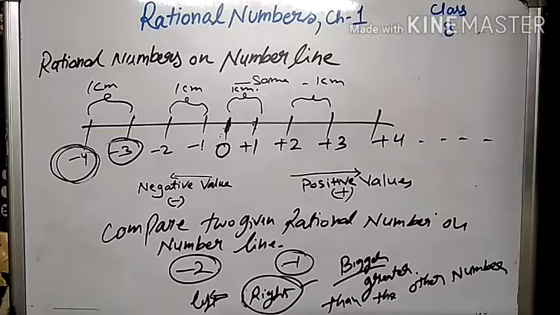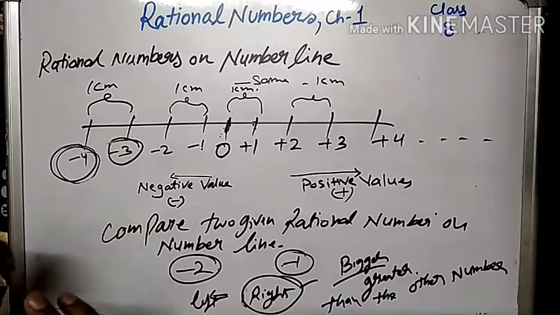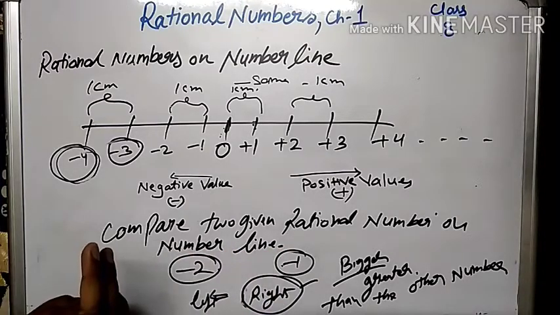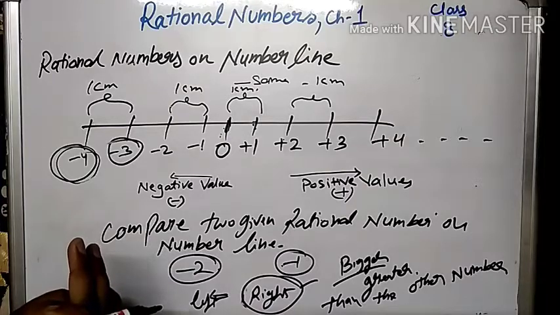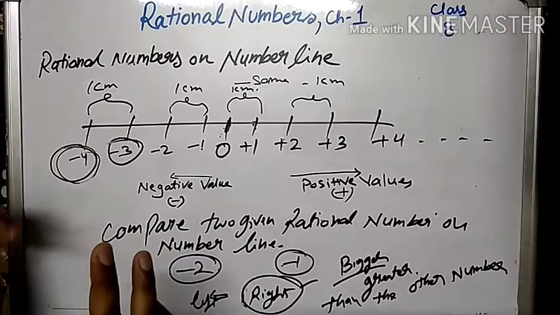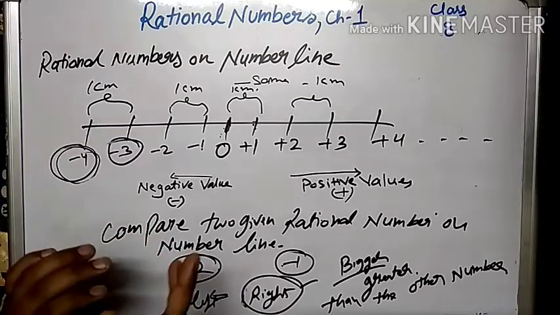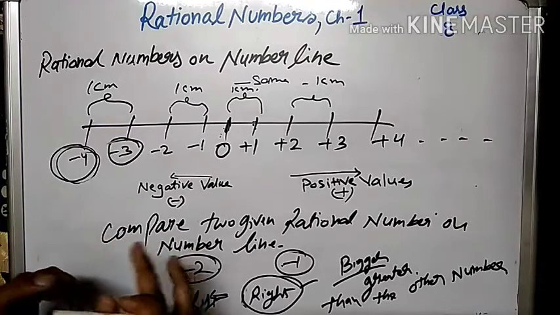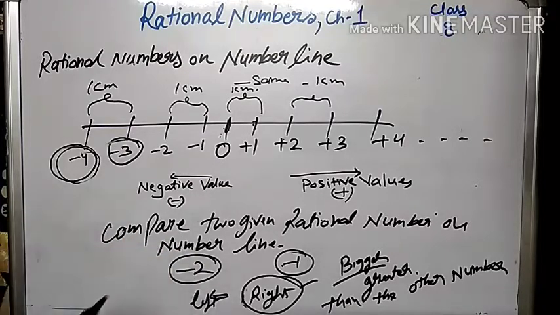If two numbers have to be compared, what we have to focus on is which number lies to the right hand side of the number line, and the number lying on the right hand side will be the bigger rational number than the other number it is compared with. Have you understood this thing?